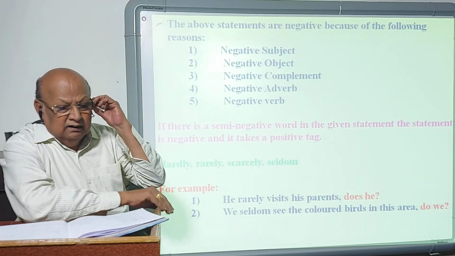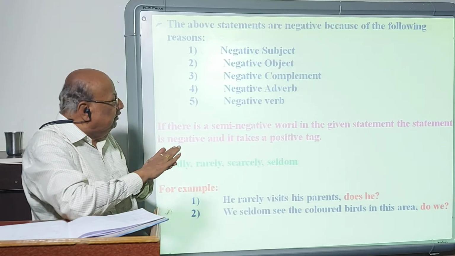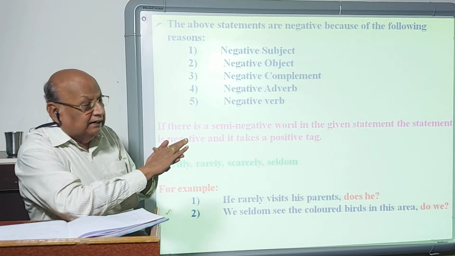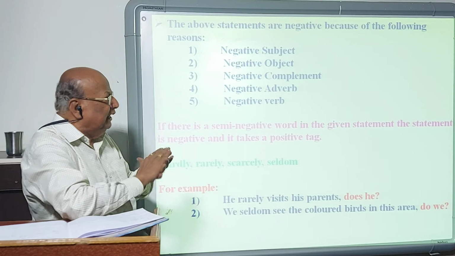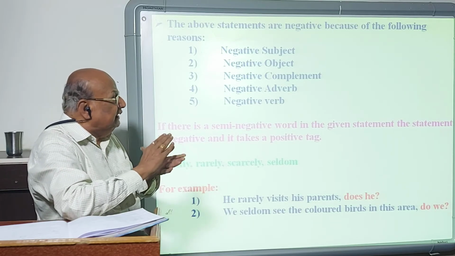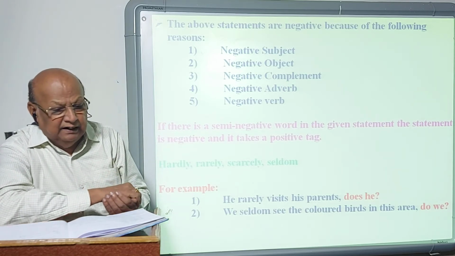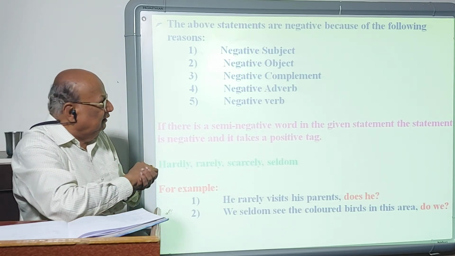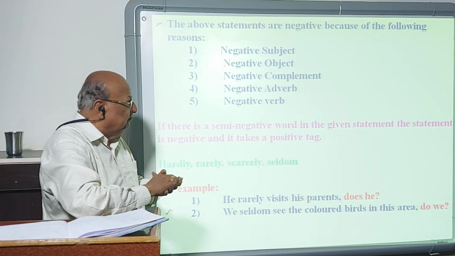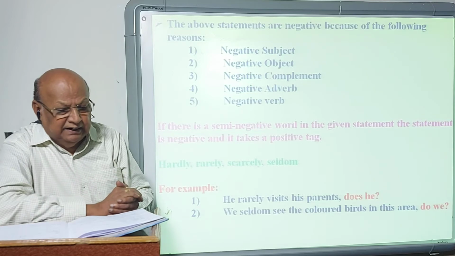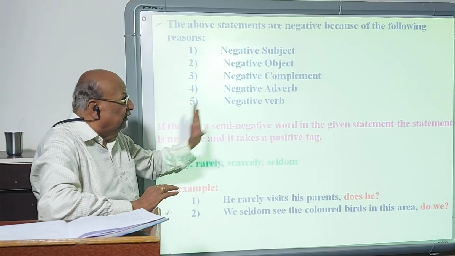The third one, there is nothing in it, is negative because the complement, the word which adds to the meaning of the verb, is called the complement. Nothing, the complement, is negative, so the statement is negative. The next statement, he is never late, is negative because the adverb is negative. Never is an adverb. And the last statement, it is not a good thing, is negative because it has a negative verb.